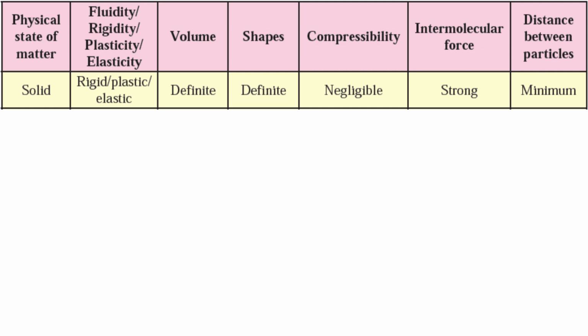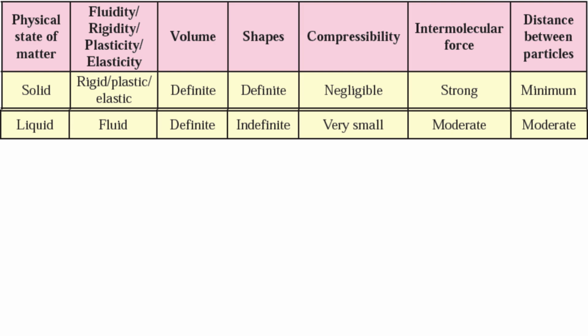1. Solids. Physical state: solid. Nature: rigid, plastic, or elastic. Volume: definite. Shape: definite. Compressibility: negligible. Intermolecular force: strong. Distance between particles: minimum.